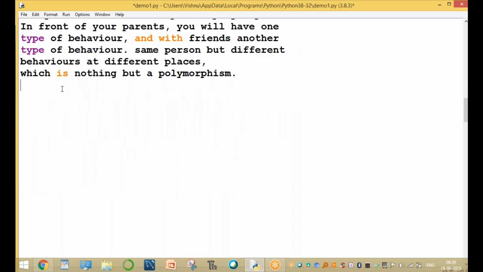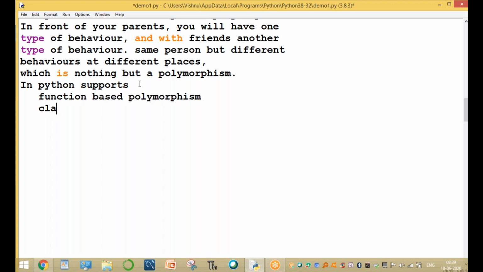Now there are different types of polymorphism in different programming languages, but Python supports different types of polymorphism. One concept is function overloading; indirectly it is called function based polymorphism.